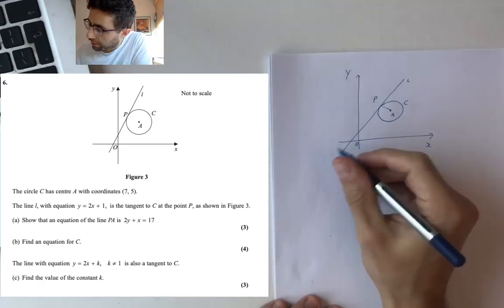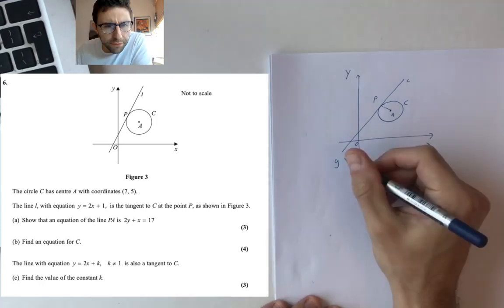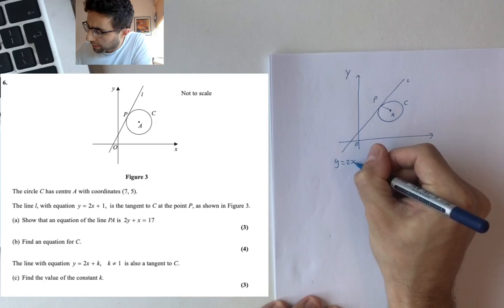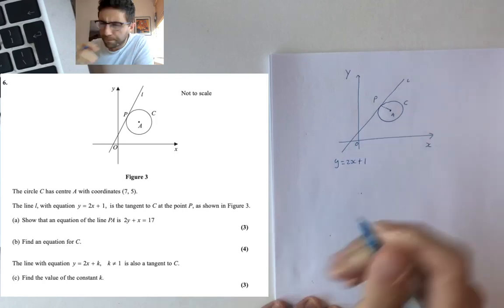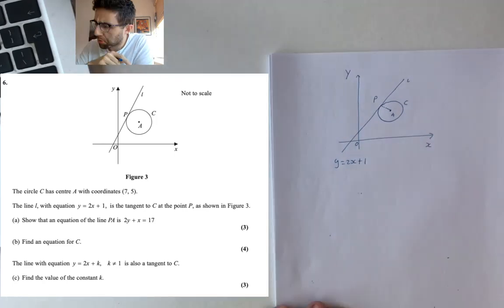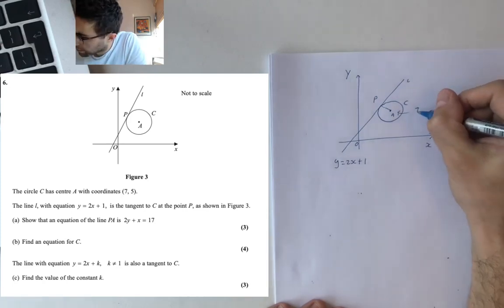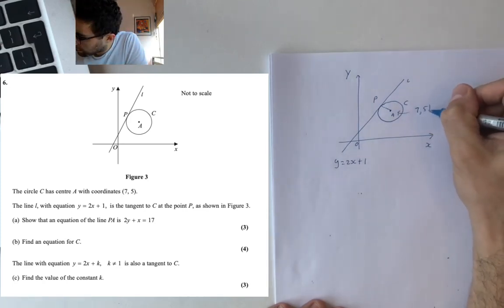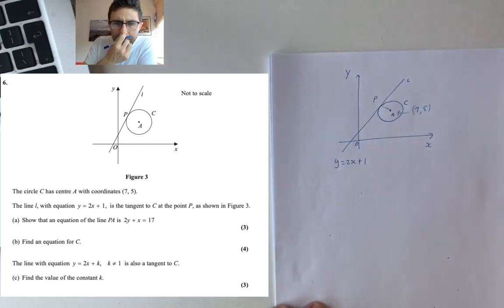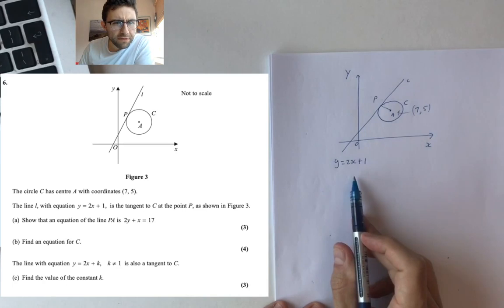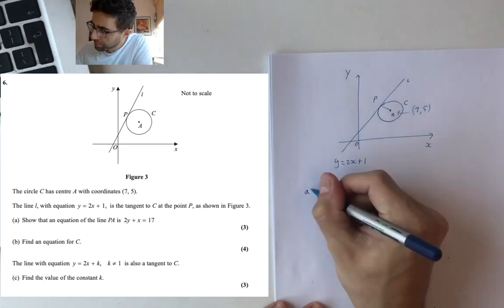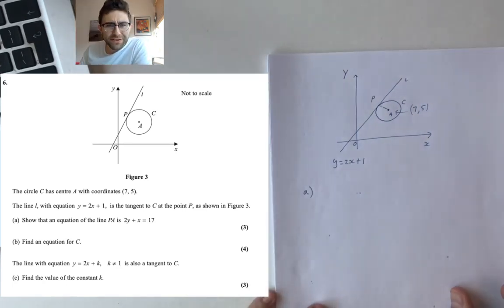Our line L, they've told us, equals 2x plus 1. What else have they told us? The center of the circle. That's the coordinates of A, which is the center of the circle. And they've given us the equation of the line. So what I would be inclined to do here is